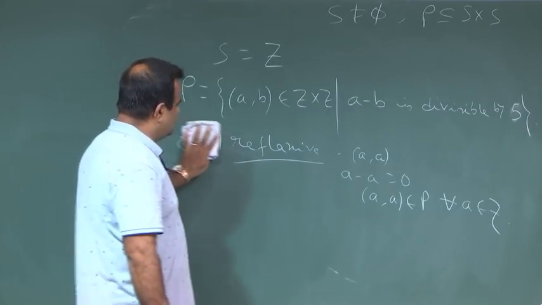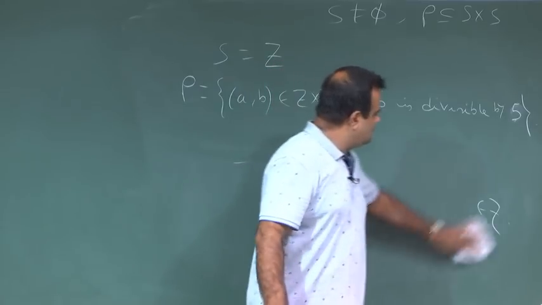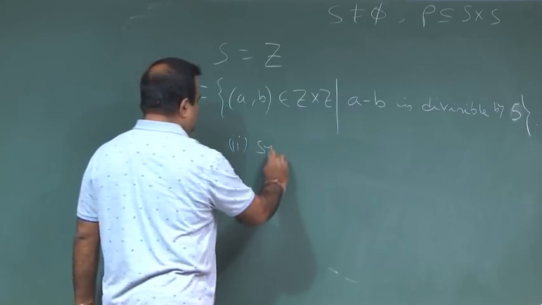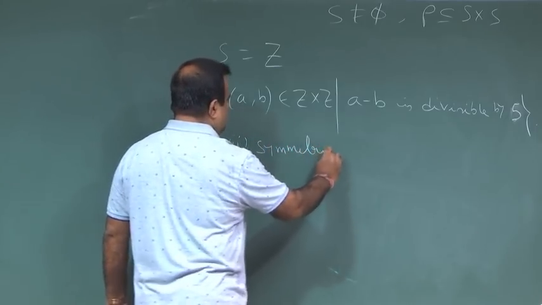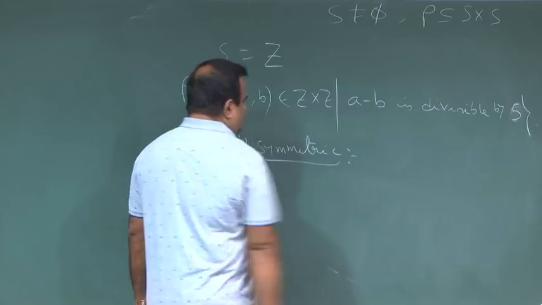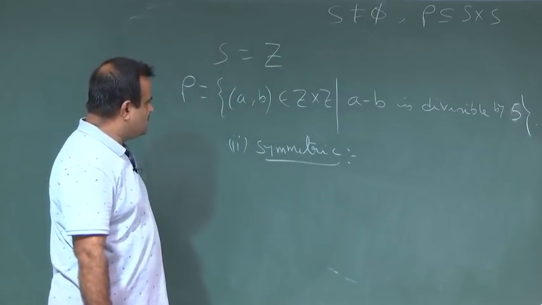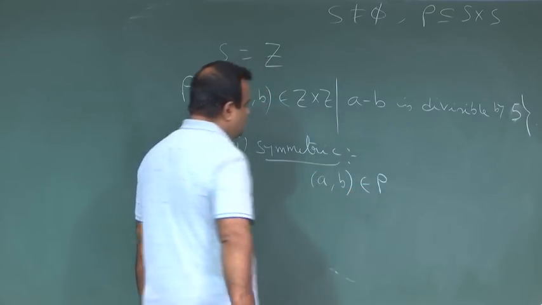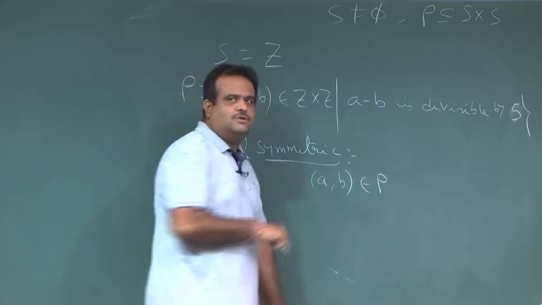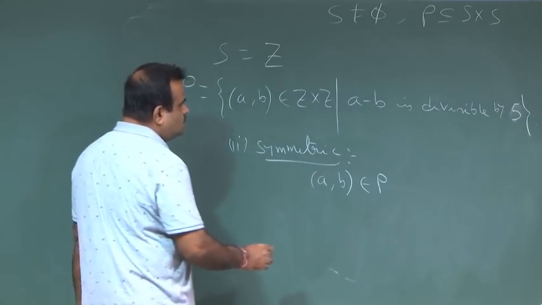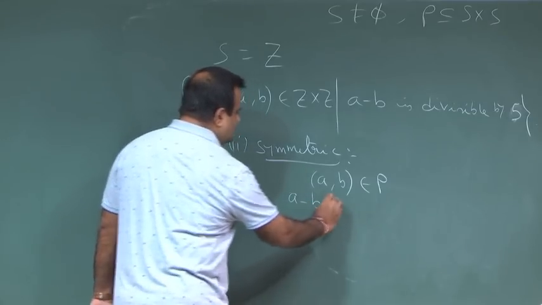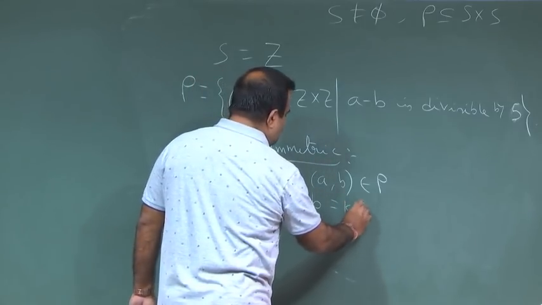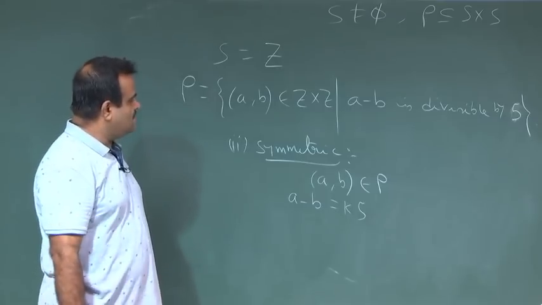Now, is this symmetric? That we have to check. Symmetric means if we take a b belongs to rho, then we have to show b a also belongs to rho. So a b belongs to rho means a minus b is divisible by 5. So a minus b is some k into 5, where k is an integer.